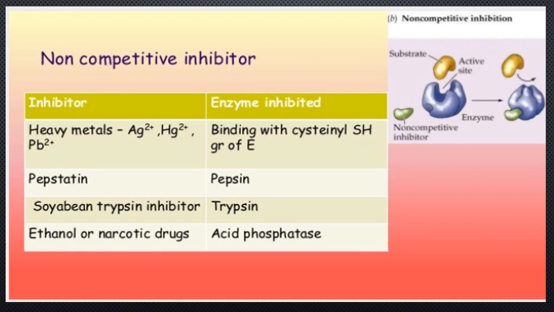Pepstatin inactivates the enzyme pepsin. Soybean trypsin inhibitor can inactivate the enzyme trypsin. Ethanol or narcotic drugs can non-competitively inhibit the enzyme acid phosphatase.